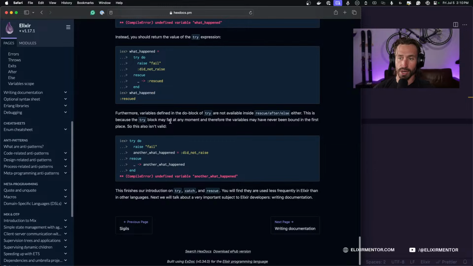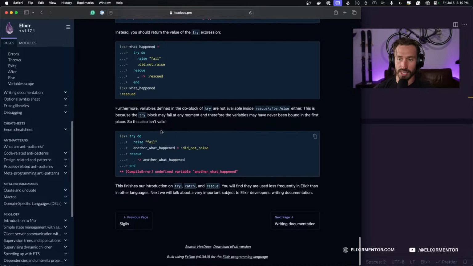This is because the try block may fail at any moment, and therefore the variables may have never been bound in the first place. So this also isn't valid. Try block, we have our raise fail, another what happened did not raise, and then rescue, you can't call a variable from the try block in the rescue, which makes sense. So undefined variable. So this finishes our introduction on try, catch, and rescue.